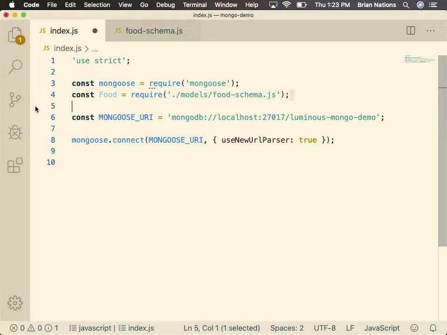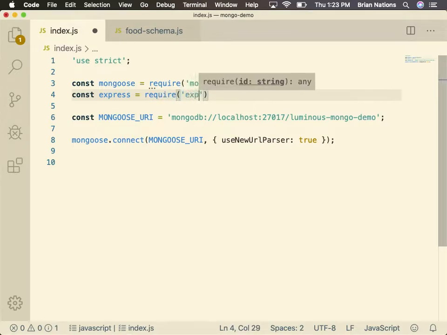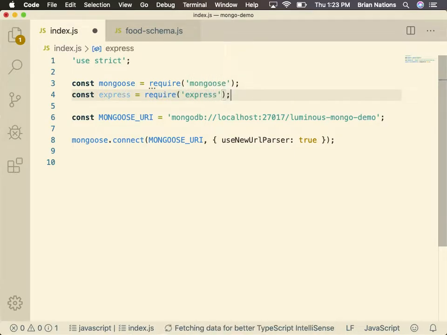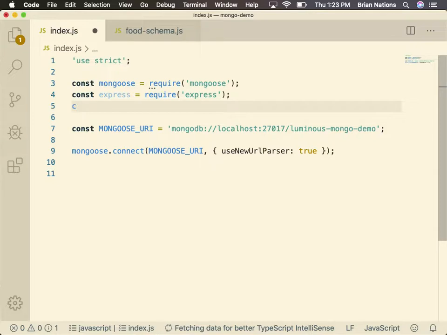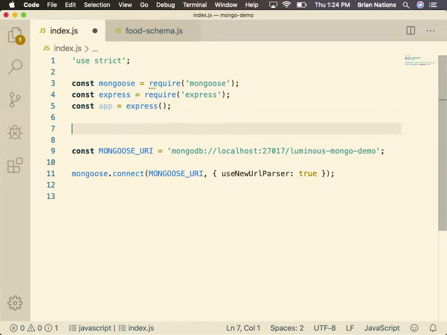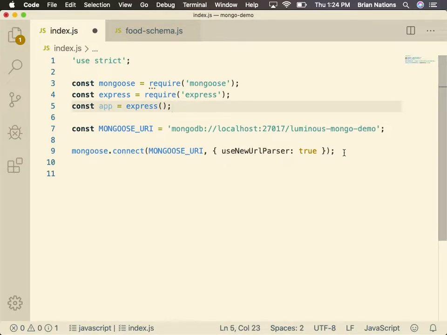I'll put all this stuff back in just a sec. You'd have const express is equal to require express, and then const app is equal to express. You all know this. Then we would want to be down here, so you'd say app.post, or we'll just say food, because it makes it easier to see. And then you'll have some sort of callback function.